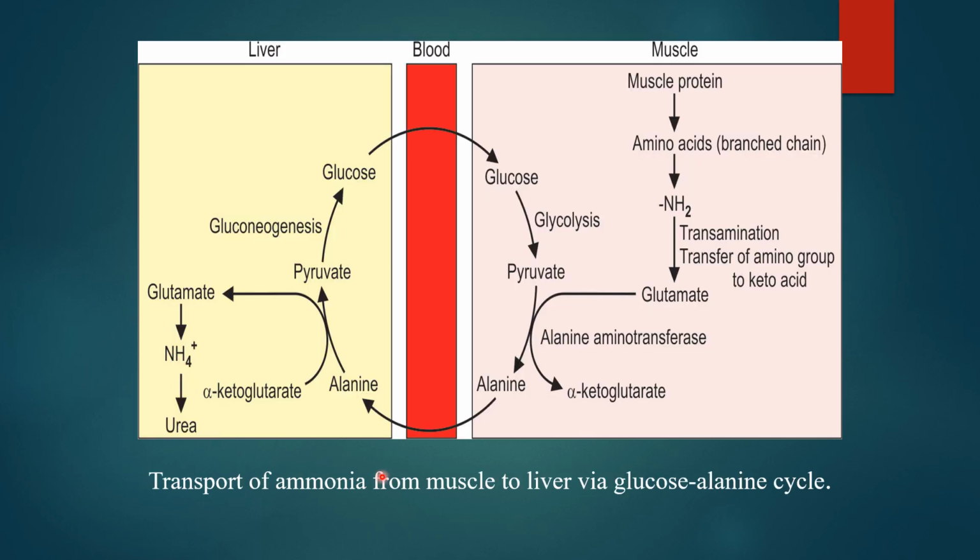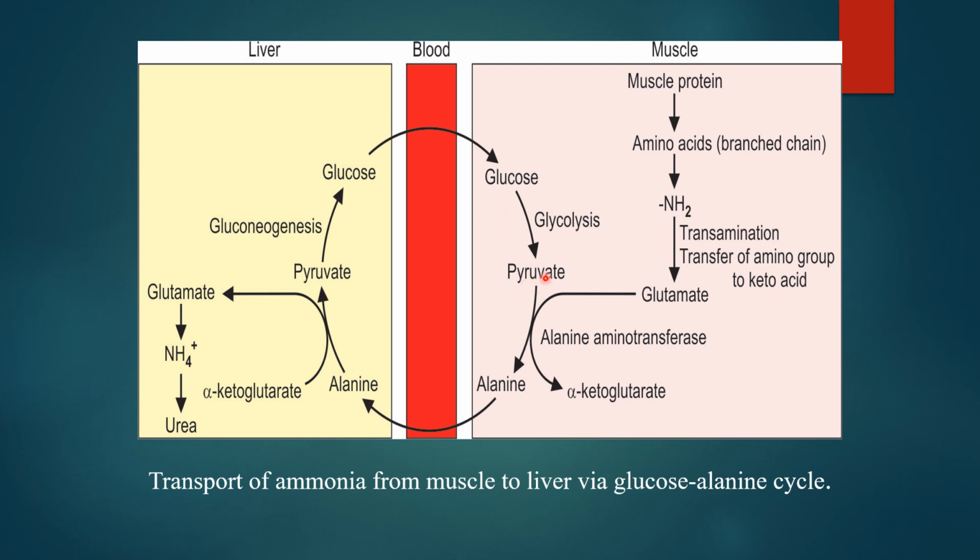So we can see the transportation of ammonia from the muscles to the liver via the glucose alanine cycle, and what is the role of alanine. So you can see this is how the glucose alanine cycle runs and how it contributes to the transportation of ammonia.